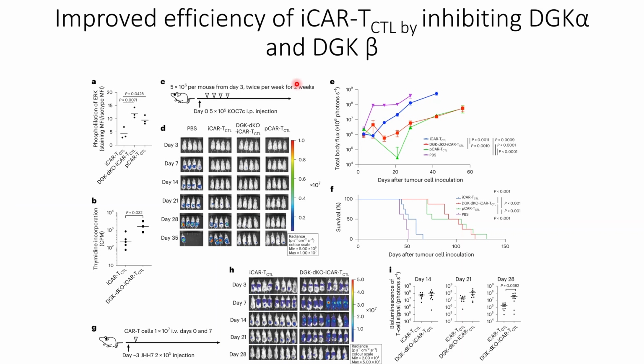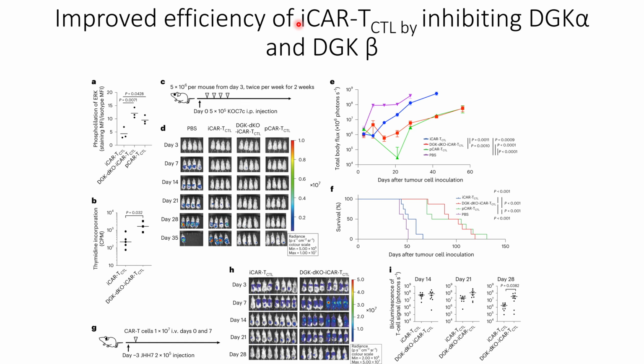In this video, we will discuss how the researchers improved the iCAR-CTL efficiencies against the tumors. In the previous video, we have seen that these iCAR-T-CTL, that is the T cells derived from iPSCs, or the mature T cell lineage derived from iPSCs, were then converted into these CAR-T cells, and those CAR-T cells did not perform well in the in vivo studies. So they decided to improve its efficiency.